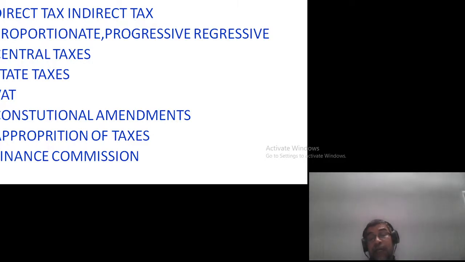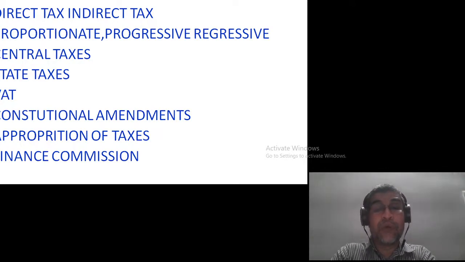Somebody else pays to the government on my behalf, but actually I have to face the burden of the taxation. The burden is shifted on me. So that is called indirect taxation. All sorts of taxes on commodities and services, goods and services, are indirect taxation.